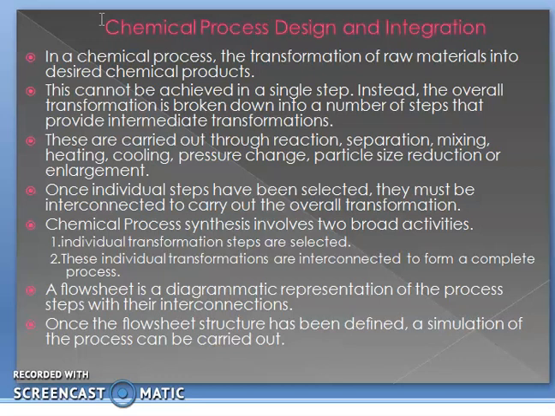The chemical process synthesis involves two broad categories. First, individual transformation steps are selected, and second, these individual transformations are interconnected to form a complete process, and finally, a flow sheet. What is a flow sheet? It is a diagrammatic representation of the process steps with their interconnections. Once the flow sheet structure has been defined, a simulation of the process can be carried out.